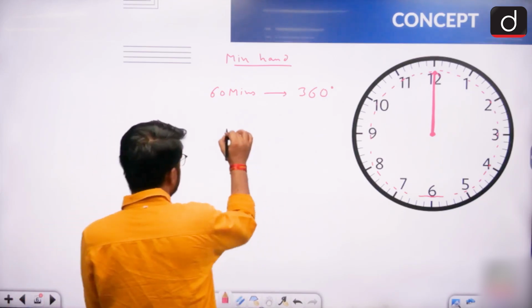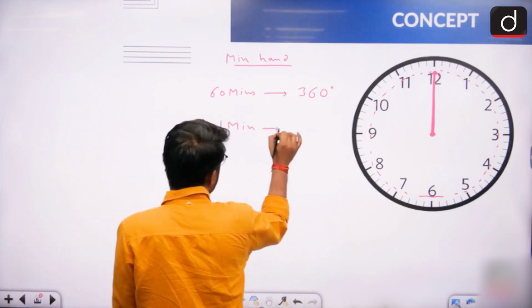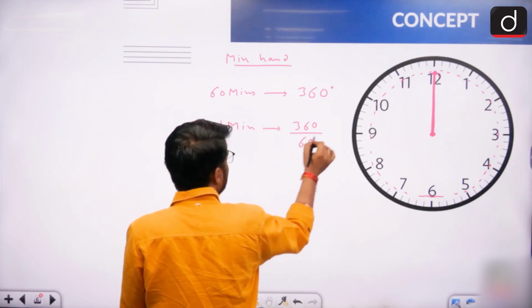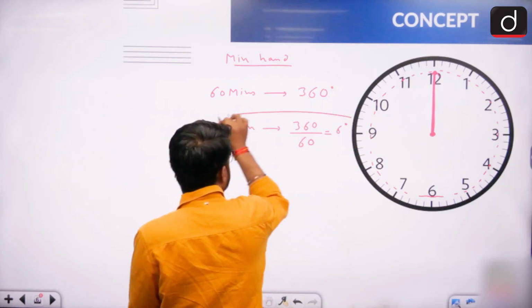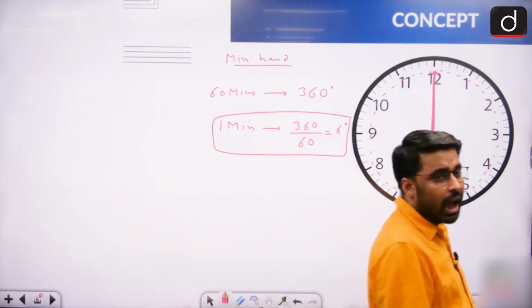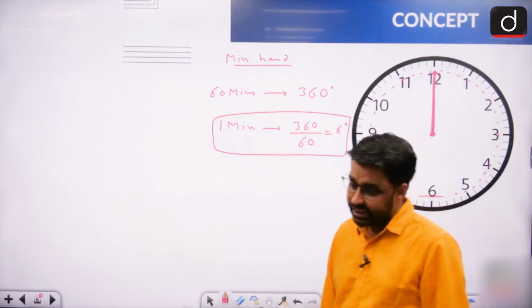In 60 minutes, if it travels a 360-degree angle, in 1 minute how many degrees will it travel? How much angle will it travel? 360 by 60, that will be 6. तो ये पॉइंट भी आपको याद रखना है कि in 1 minute the minute hand travels a 6 degree angle.